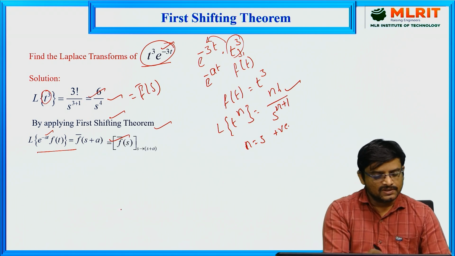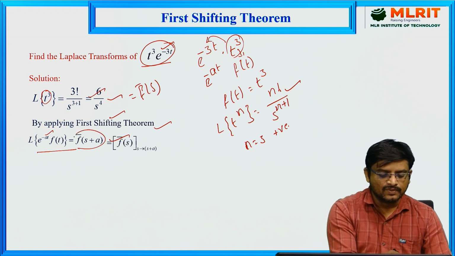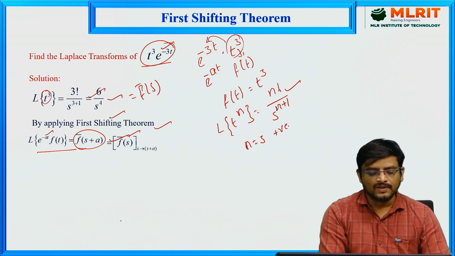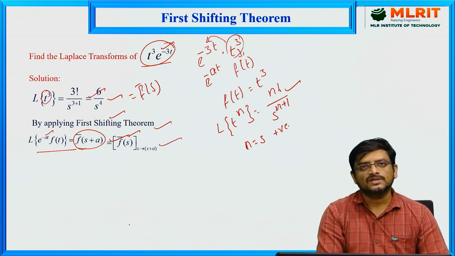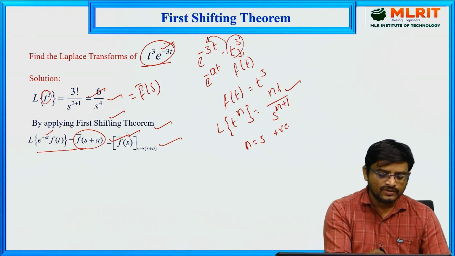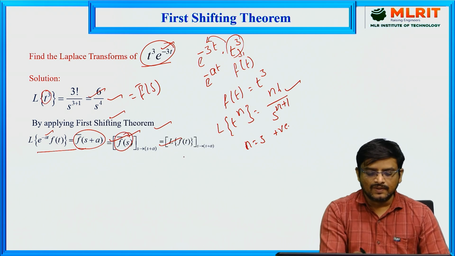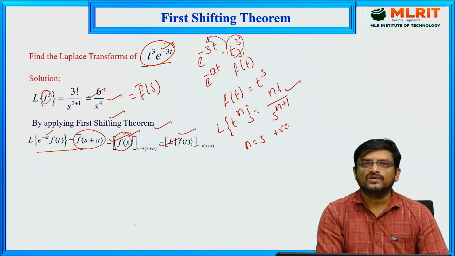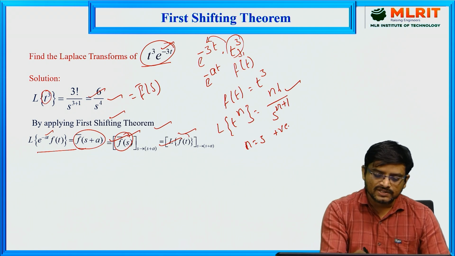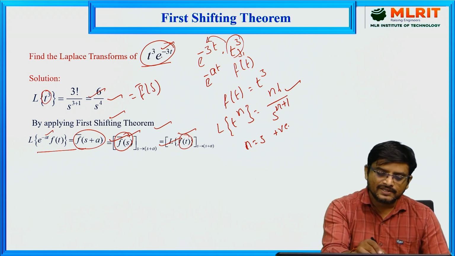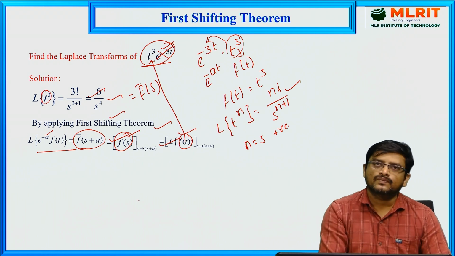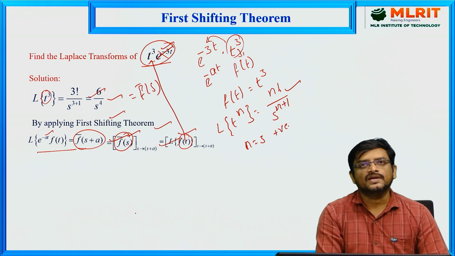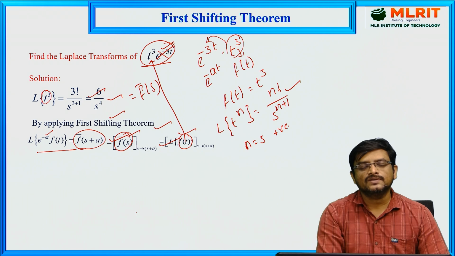Now this we have already seen. How can you get this f bar of s plus a? First find out f bar of s and then replace that s with s plus a. How can you get this f bar of s here? By applying the Laplace transform for f of t. How can you get this f of t here? Neglect this exponential function, and whatever function is remaining in the given problem, you consider that function as f of t. That is the procedure we have to remember.